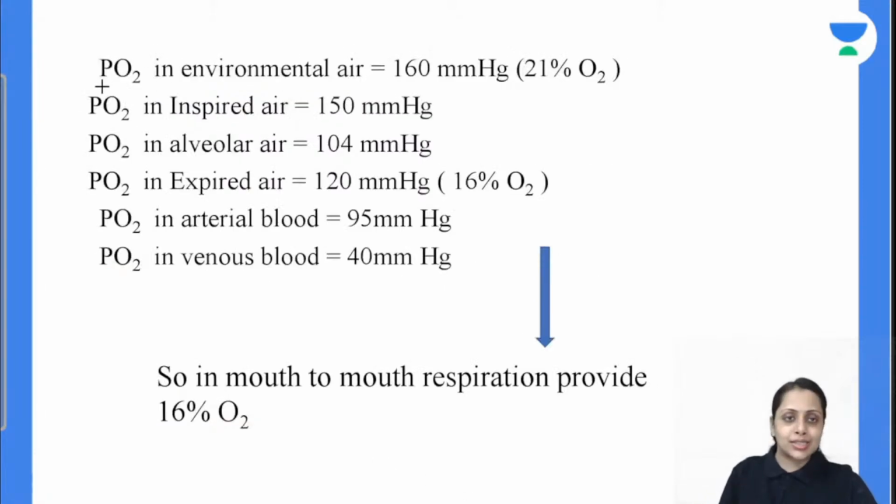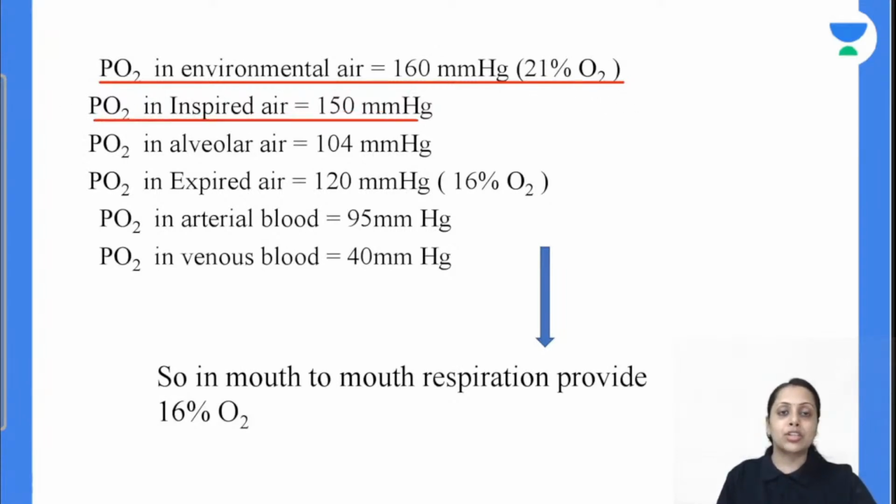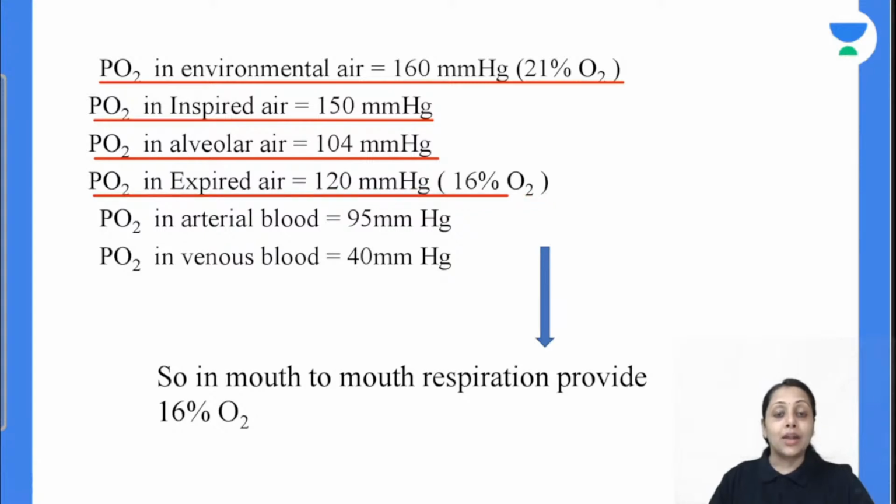Next we will talk about the summary. Partial pressure of oxygen in environmental air is 160, that is corresponding to 21% of oxygen. Partial pressure of oxygen in inspired air is 150 mm of Hg. Partial pressure of oxygen in alveolar air is 104 mm of Hg. Partial pressure of oxygen in expired air is 120 and that corresponds to 16% of oxygen.